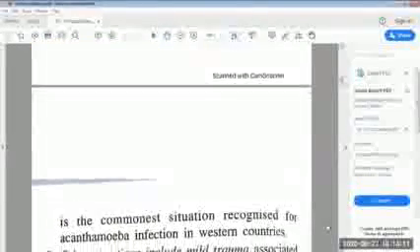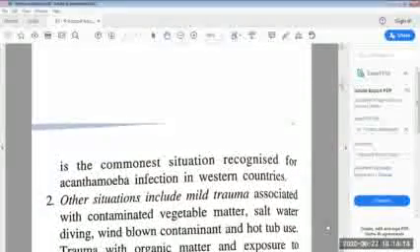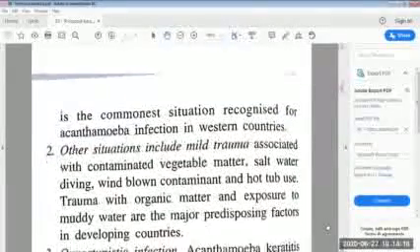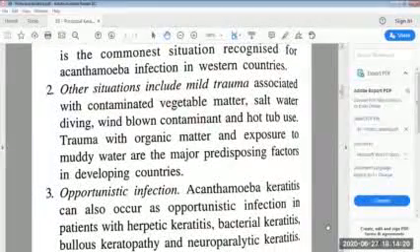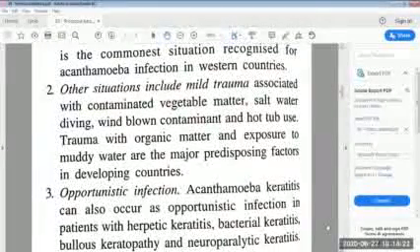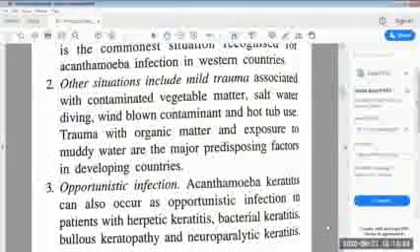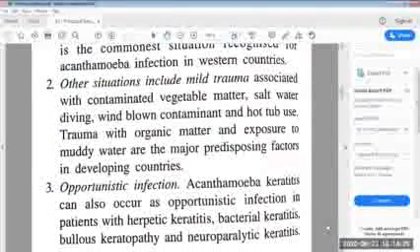Then the second mode of contamination. The other situations involved include mild trauma associated with contaminated vegetable matter, salt water, diving, wind-blown contaminant, and water use.